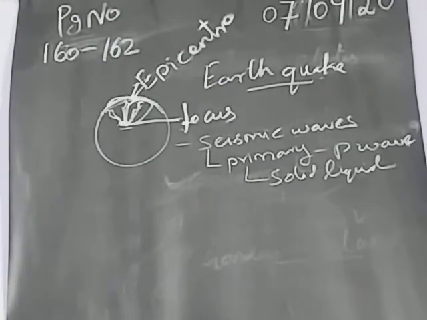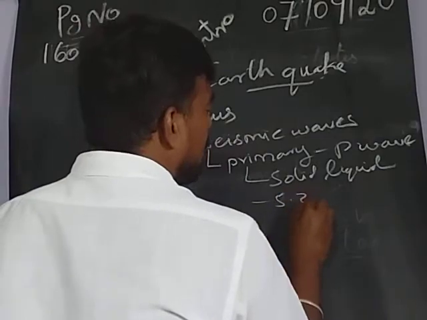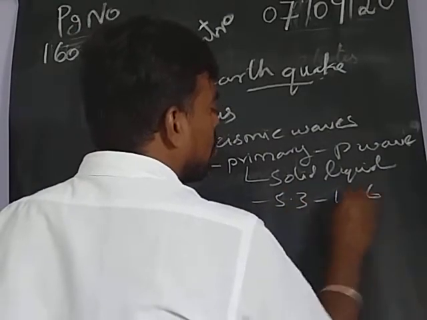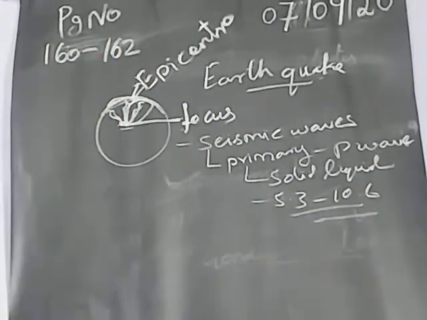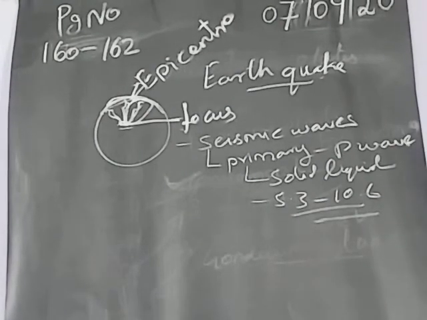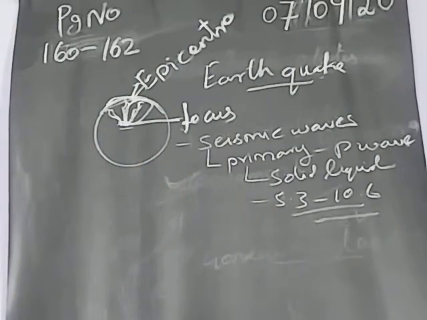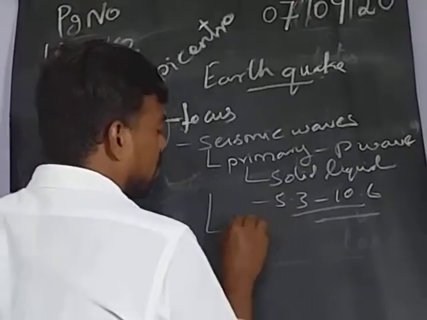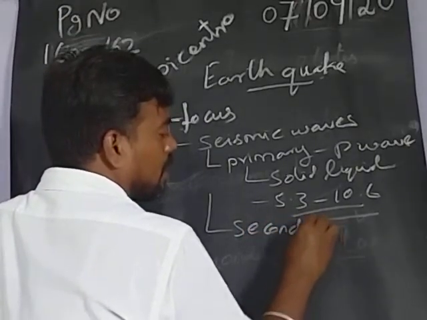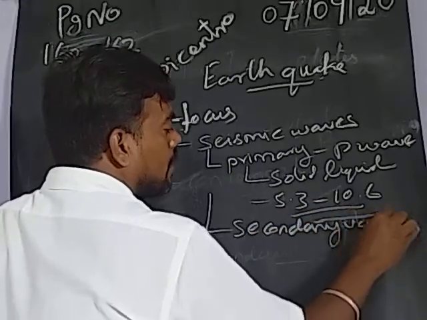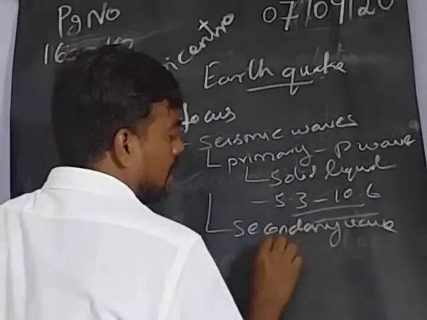The speed of this primary wave is 5.3 km to 10.6 km per second. Compared to any other waves, the primary wave is somewhat fast actually. Okay, next one, the secondary wave. This will be called the S wave.